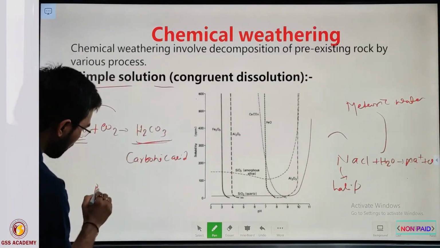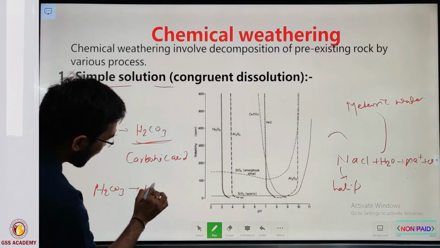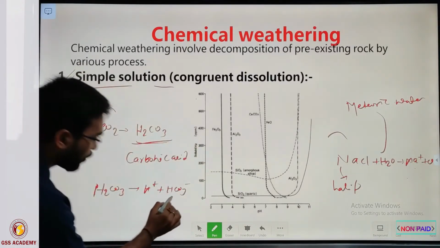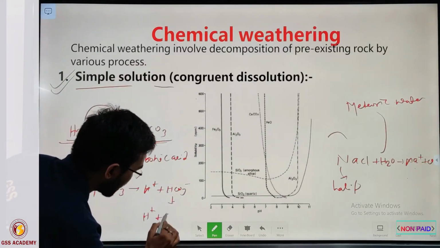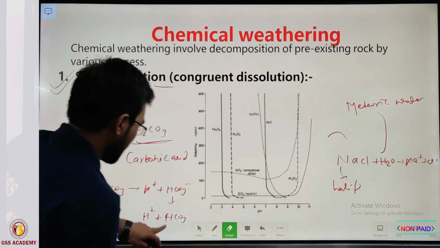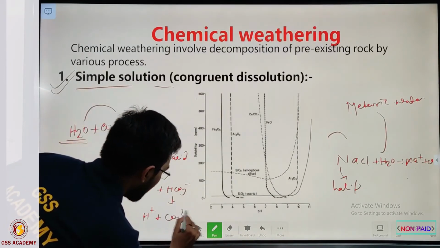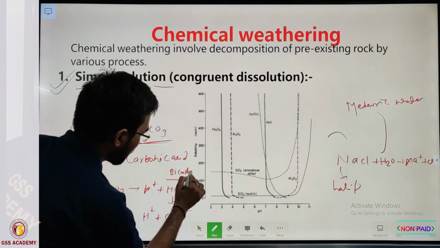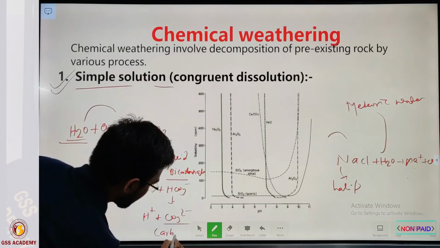Further, H2CO3 liberates a hydrogen ion when it reacts with water, and it liberates one more hydrogen ion and is converted into bicarbonate. This one is bicarbonate, and this one is carbonate.